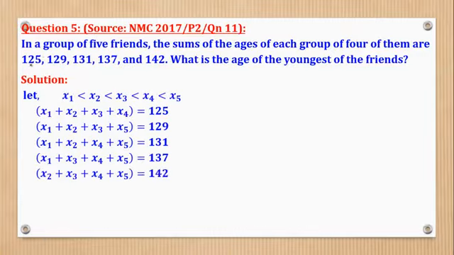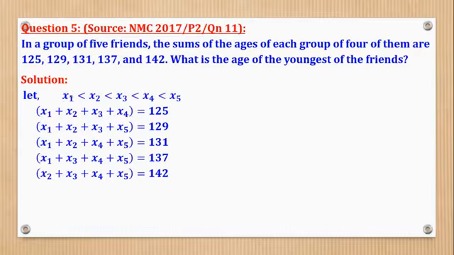And lastly we shall remove x1 and get the sum of the other 4. So these are the sums which are given here. Now the question says, what is the age of the youngest of the friends? Do you know what they want? They want this one, the value of x1.